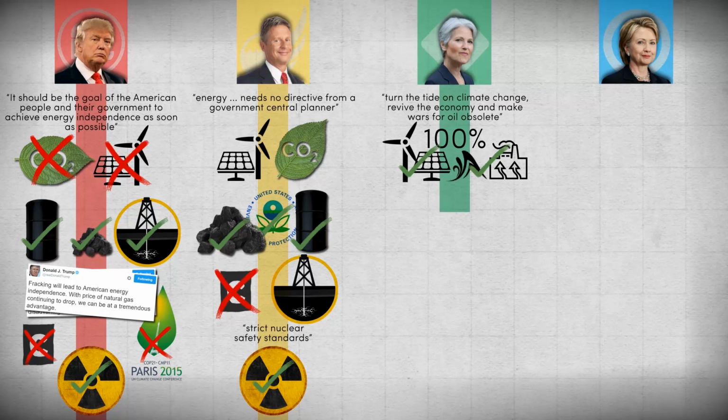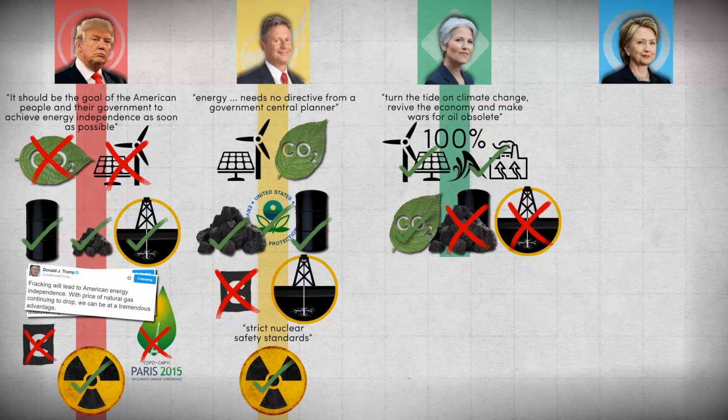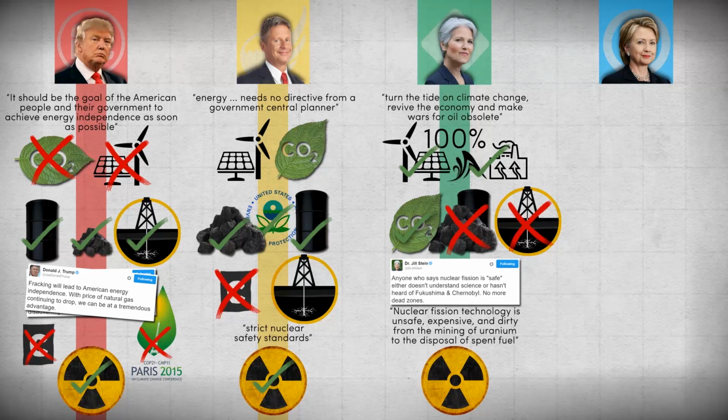She would levy a tax on emissions of carbon dioxide and other greenhouse gases, eliminate government subsidies for fossil fuels and institute a national ban on fracking. Stein has said that nuclear fission technology is unsafe, expensive and dirty, from the mining of uranium to the disposal of spent fuel. So dangerous is nuclear material, according to Stein, that even its transport will be banned and all existing nuclear waste will be stored on-site into perpetuity.